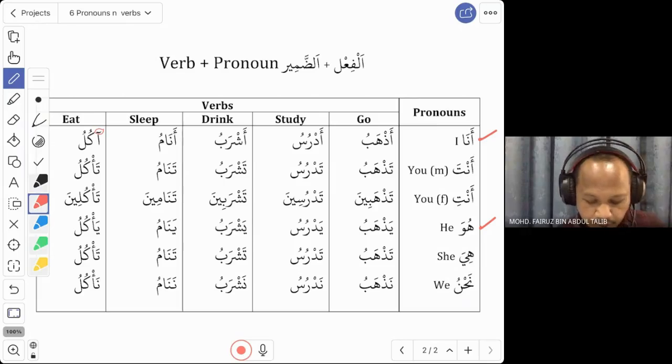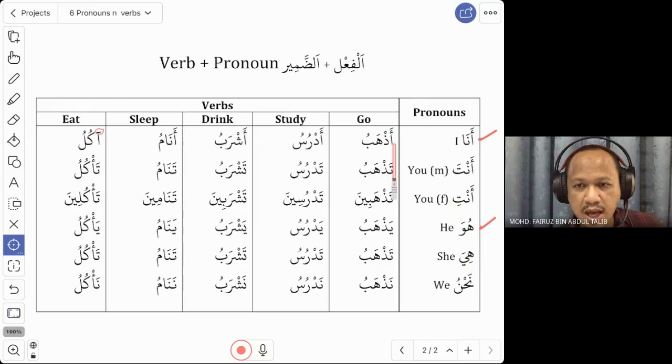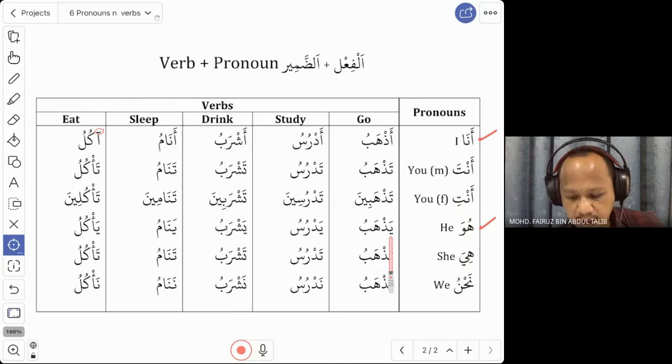Just now, when you say ana, you start with a: azhab, adrus, ashrab. Now you want to say huwa, you start with ya. Again, for huwa, for he, you change the verbs to ya. So for example, just now azhab, you change to ya, so it becomes yazhab.